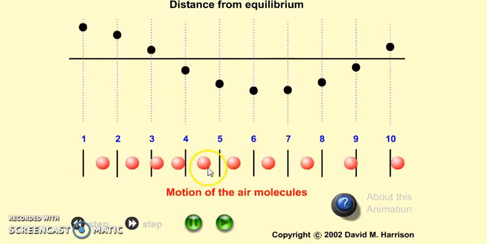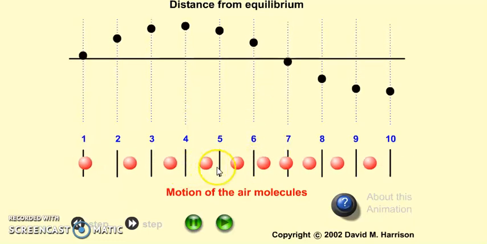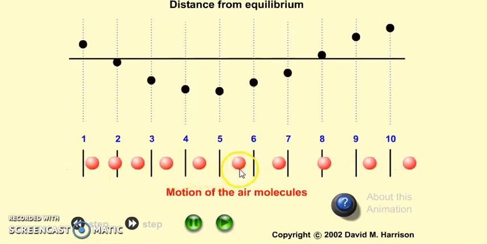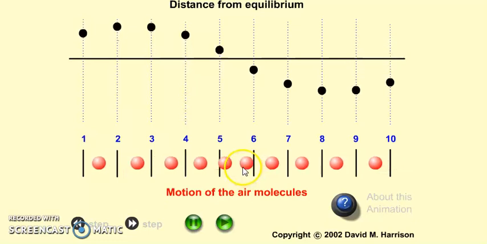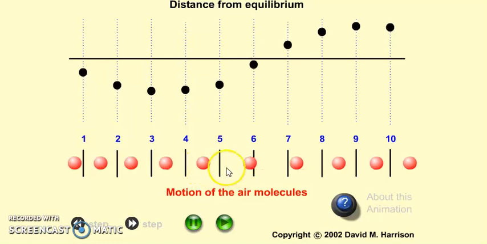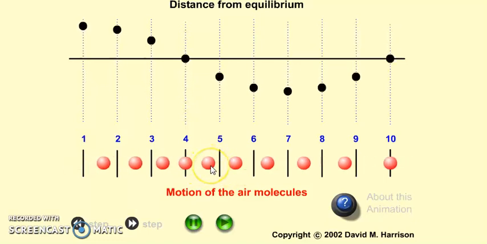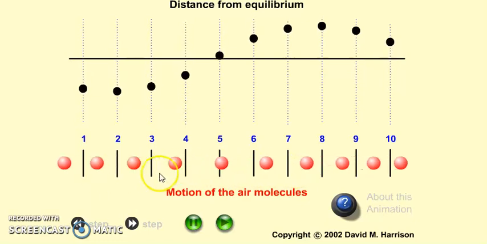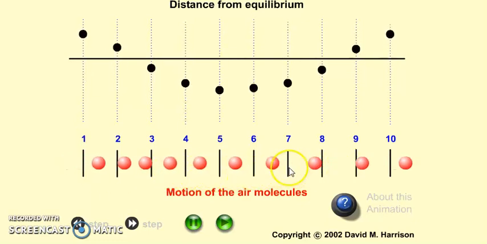Whereas in this case, all these red balls show the motion of air molecules. These molecules are moving to the right and left, also along the x-axis, and the energy is also carried in the direction of the x-axis only.